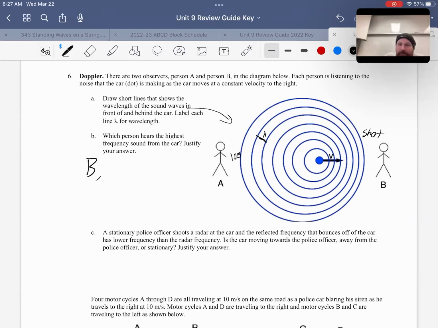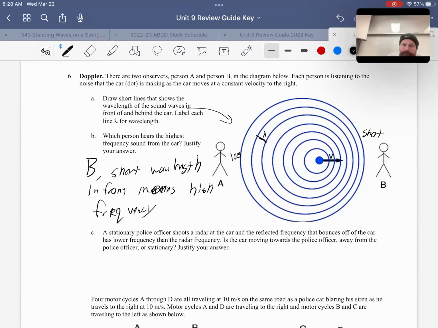Wavelength and frequency are opposite, so a short wavelength means high frequency. Short wavelength in front means a high frequency. Again, for the Doppler effect, as the wavelength gets smaller, the frequency gets bigger.